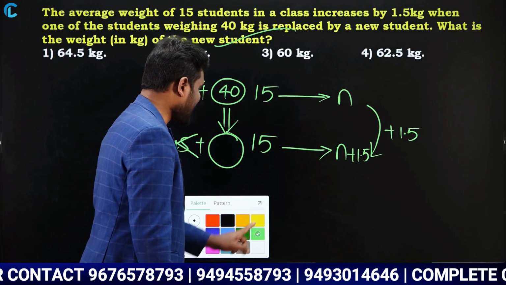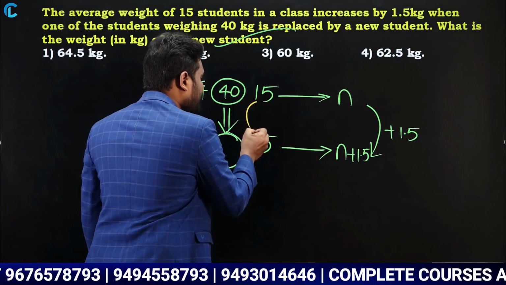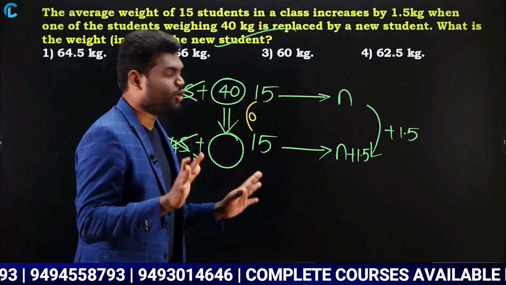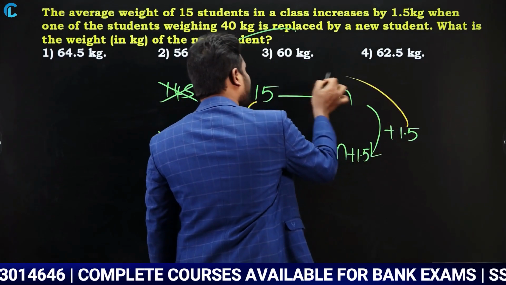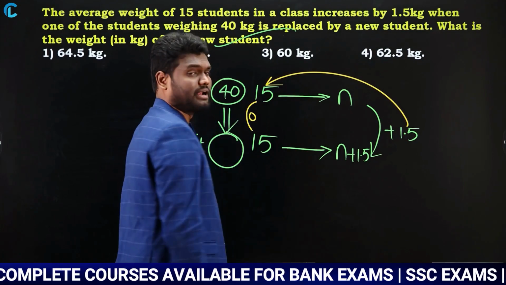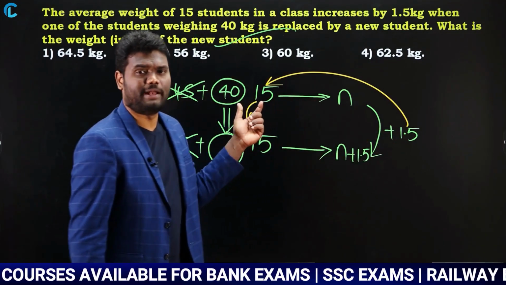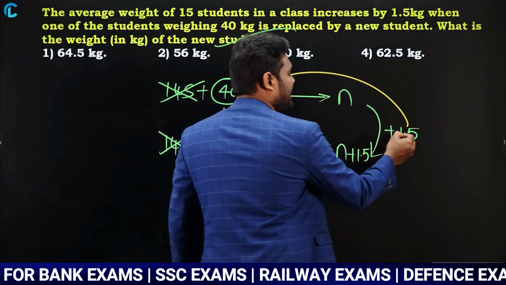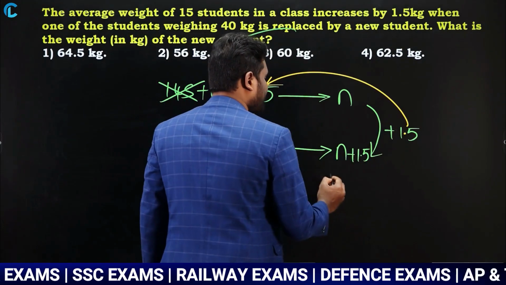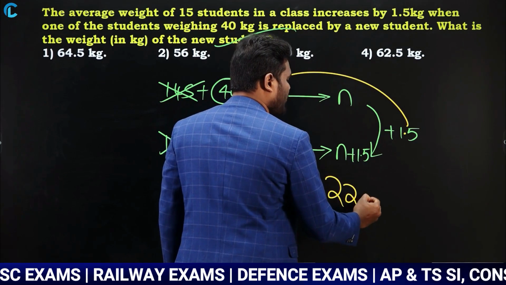Very simple. As I have told you earlier, left hand side difference is 0, so neglect it. Don't worry about that. Just take right hand side difference multiplied with left hand side top number. So 1.5 into 15. But this is not 15, it is 1.5. So 1.5 into 15 is going to be 22.5.